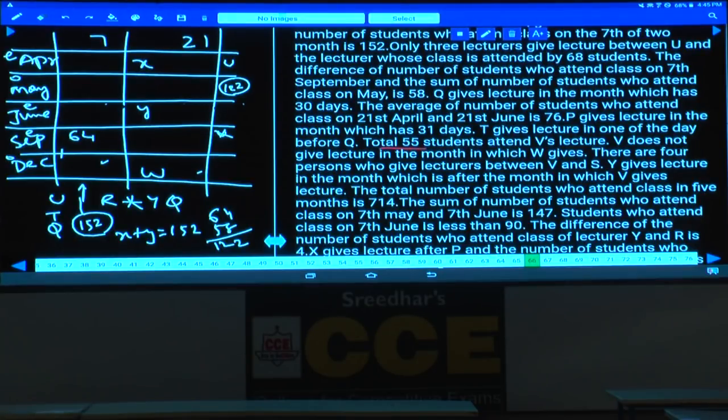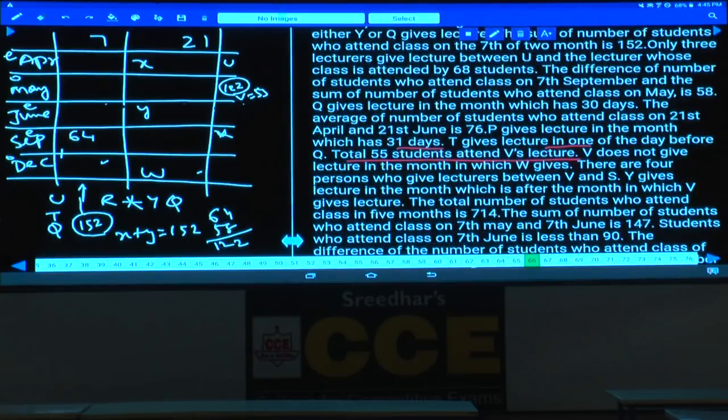A total of 55 students attend V's lecture, and V does not give lecture in the month which has W. As V cannot be in the month of W, V cannot be in the month of December. And what is the value of this V? 55. 55 cannot be in the month of December, and this 55 must be in the month of May only. Hence the value of V is 55. If V is 55, then what is the other number left over here? Out of this 122, 55 is gone, and the remaining element is 67. Isn't it? And the other one is 67.